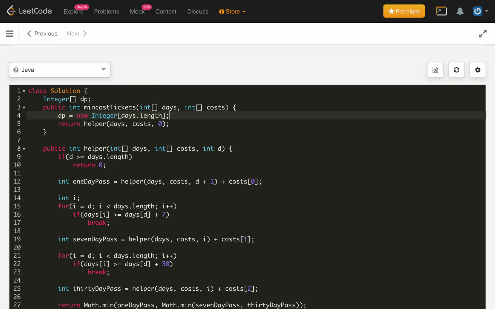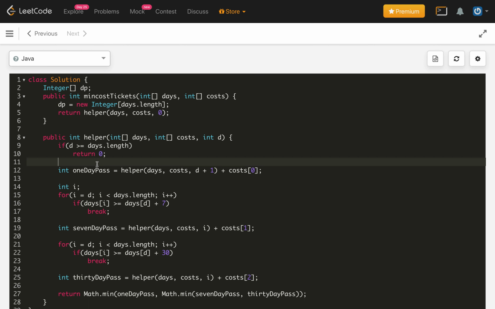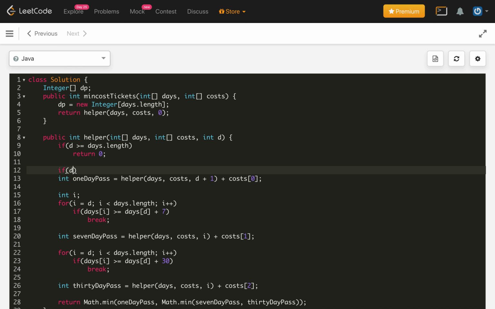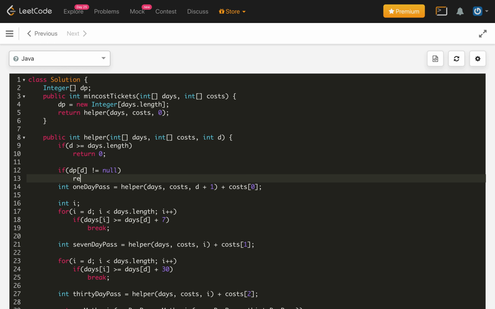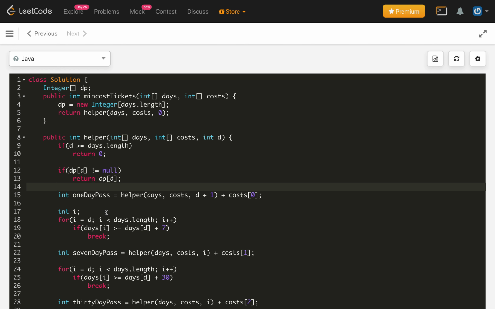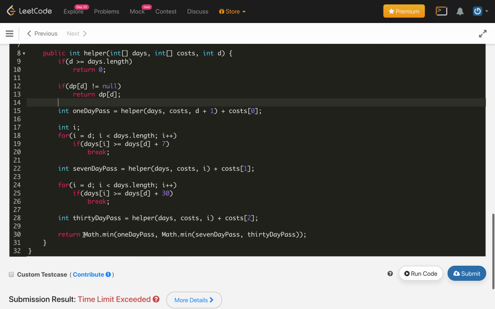Before going inside we will check if dp of d is not equal to null, then we have the value and we return it from here, which will be dp of d. If it is not, then we calculate it, store it in dp of d, and return the same value.